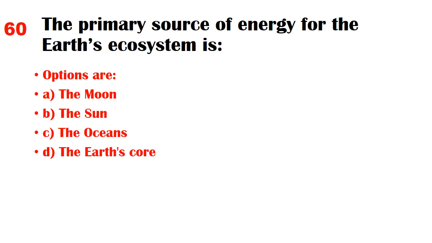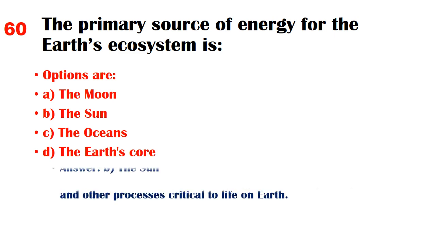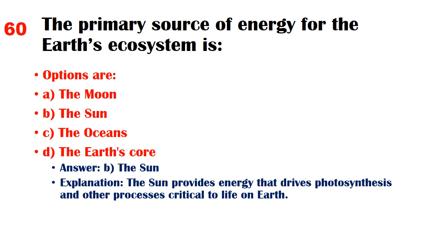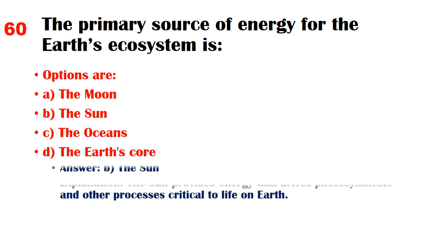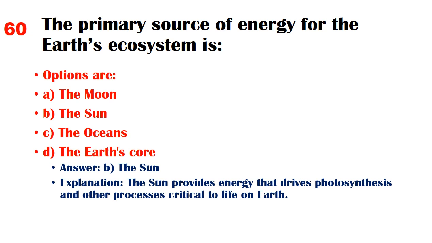The primary source of energy for the Earth's ecosystem is. Options are A. The Moon, B. The Sun, C. The oceans, D. The Earth's core. Answer B. The Sun. Explanation: the Sun provides energy that drives photosynthesis and other processes critical to life on Earth.